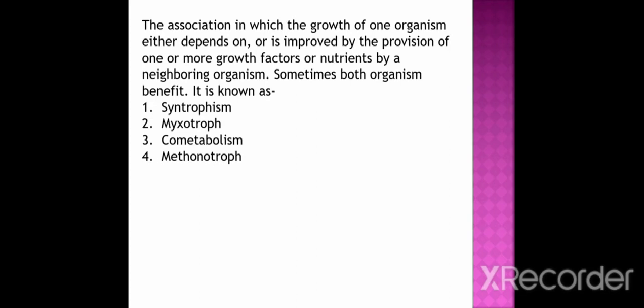The next question. The association in which the growth of one organism either depends on or is improved by the provision of one or more growth factors or nutrients by a neighboring organism. Sometimes both organisms benefit. This is known as option 1 Syntrophism, option 2 Mixotrophs, option 3 cometabolism, option 4 Methanotroph. And the correct option is Syntrophism.